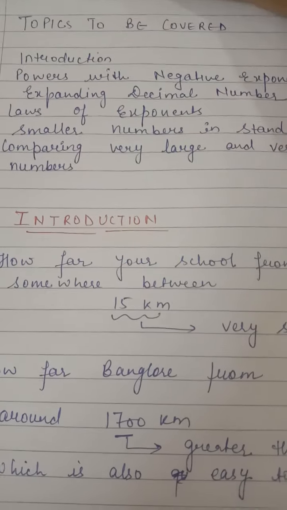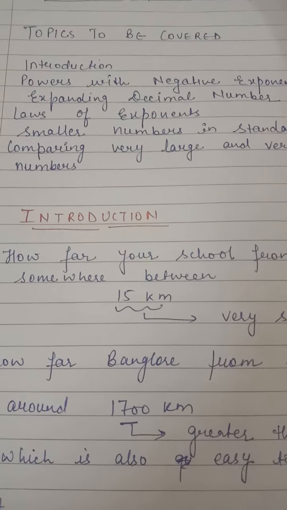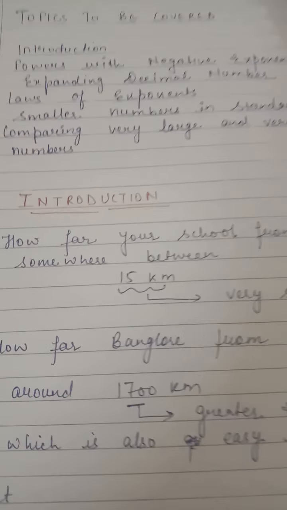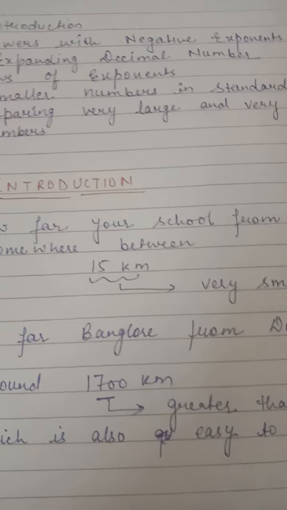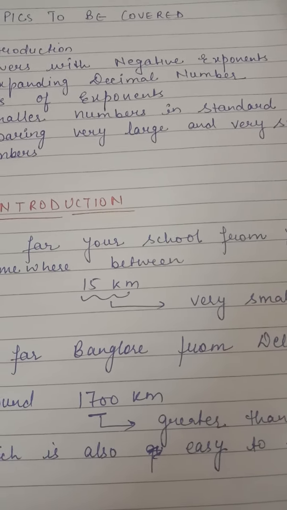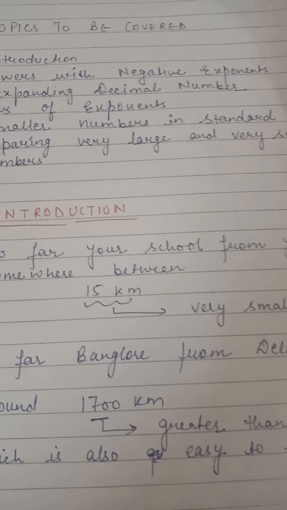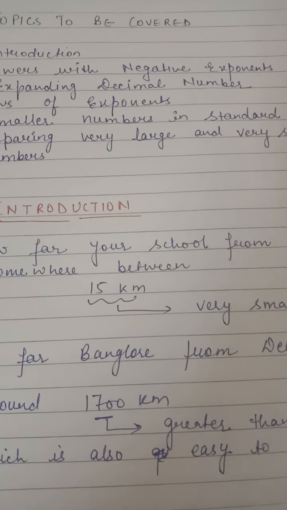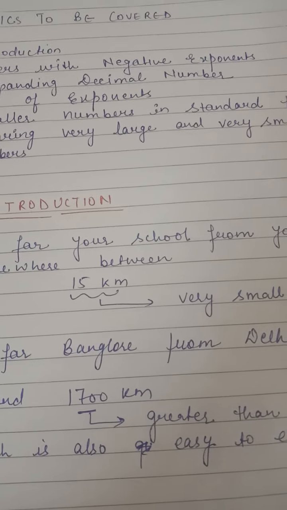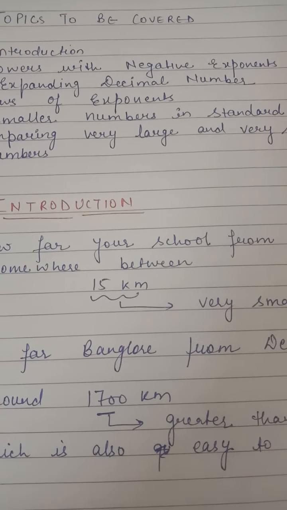Okay? So if I asked you how far your school is from your home, you will give me the answer, or you will say it might be around 15 kilometer. ठीक है, तो आप इसको easily express कर पा रहे हो. You are easily saying that the distance between your home and your school is around 15 kilometer.